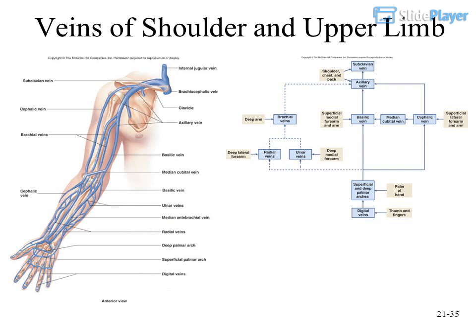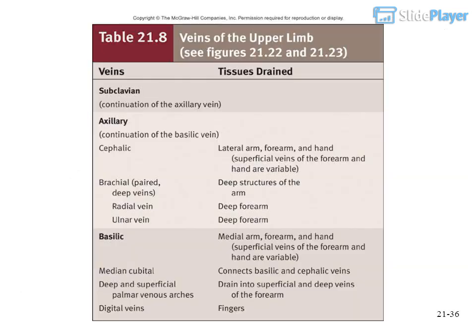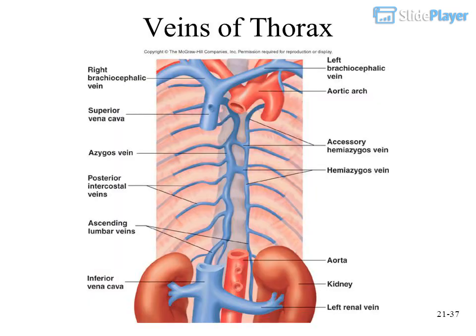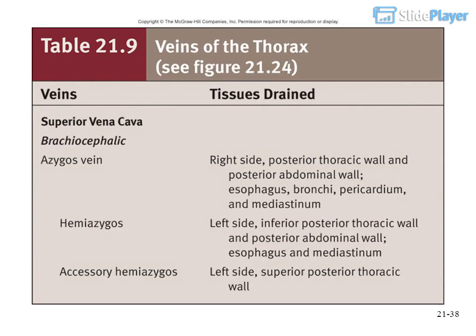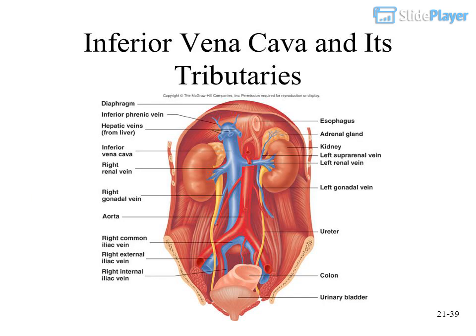Veins of shoulder and upper limb. Veins of thorax. Inferior vena cava and its tributaries.